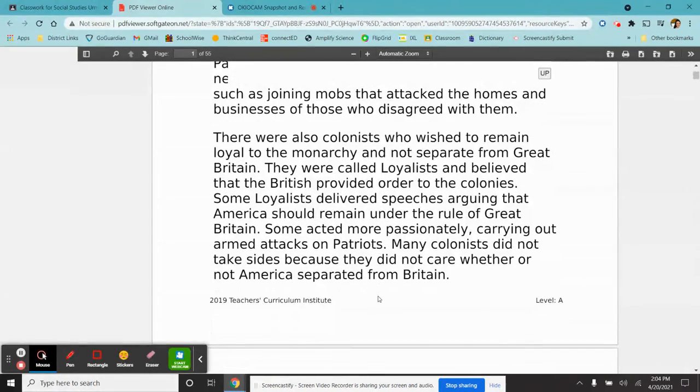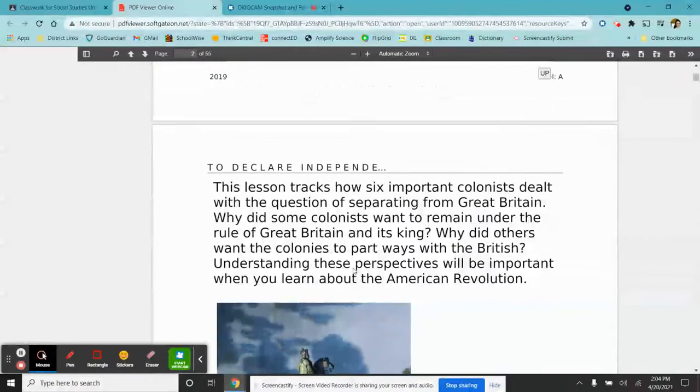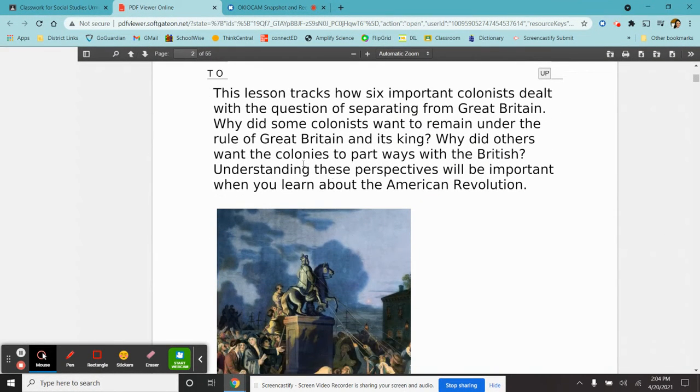There were colonists who wished to remain loyal to the monarchy and not separate from Great Britain. They were called loyalists. So now the second column, loyalist. They believed that Britain provided order to the colonies. So that's one of the main reasons. They thought America should remain under the control of Great Britain. Some acted more passionately, carrying out armed attacks on patriots. Many colonists did not take sides because they did not care whether or not America separated from Britain. That's a neutral.